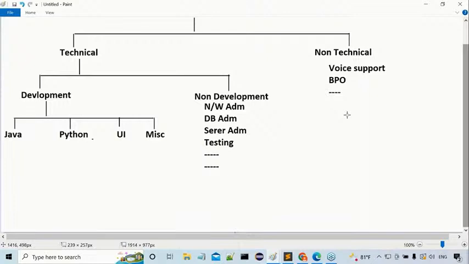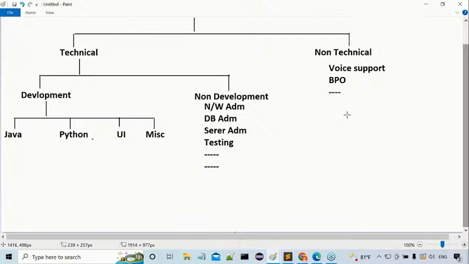In the development phase, how many types of development are available actually? I divided this total development into 3 types. What are the 3 types of development? First one is front-end development. The second one is middleware.